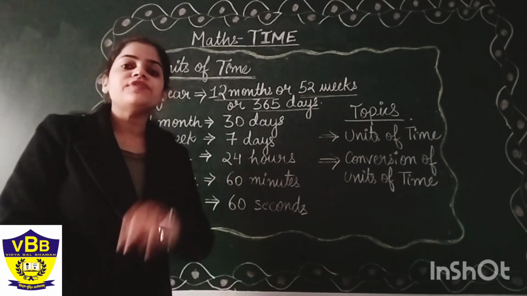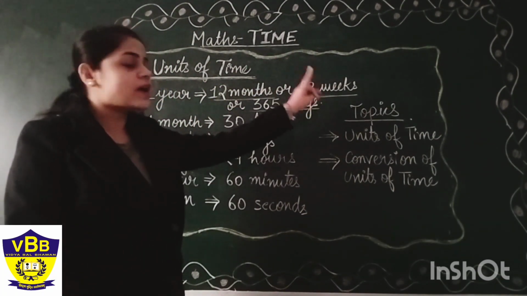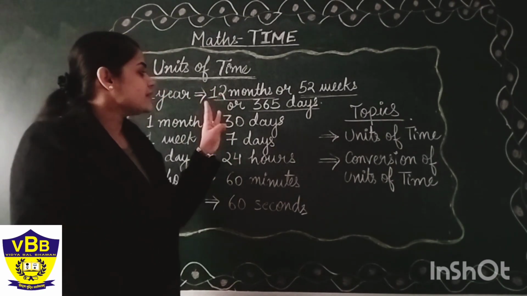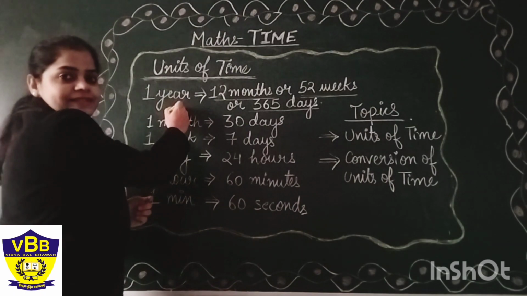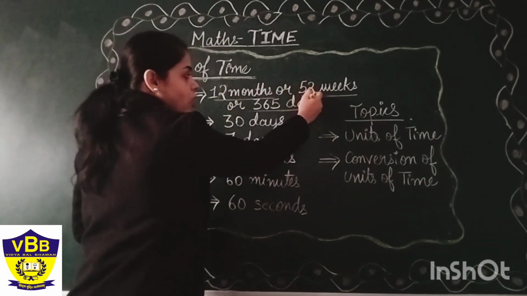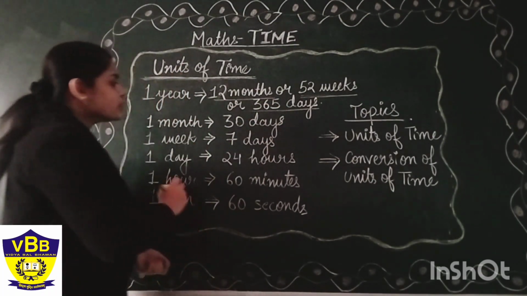So, in a year we have 3 units. First one, 12 months. Next one, 52 weeks. And third one is 365 days. So, 1 year is equal to 12 months or 52 weeks or 365 days.